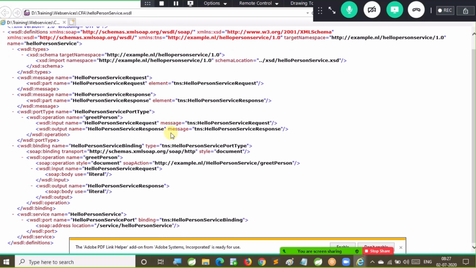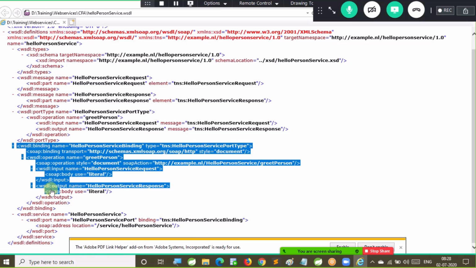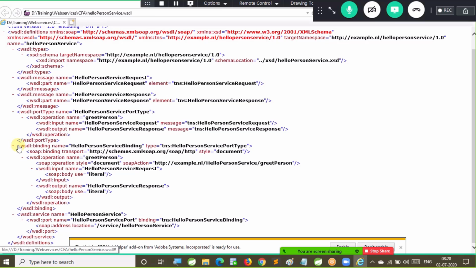So in the WSDL file, several sections will be available. Those sections will describe the provider. Here the address location is available, which will give the URL of the provider. Here the binding section will be available, which tells which protocol we need to use to access the provider. That information will be available in the binding section.